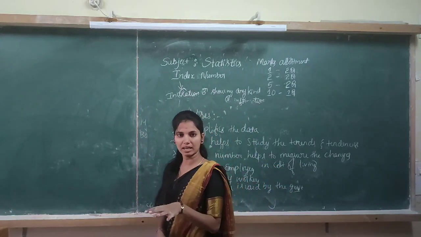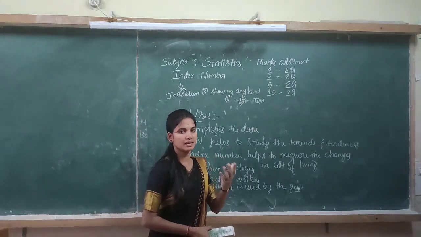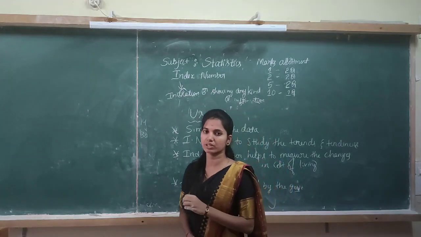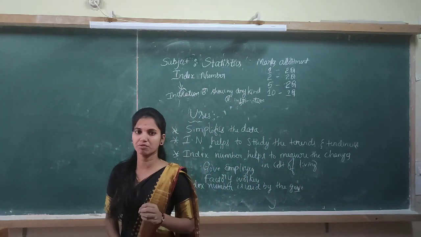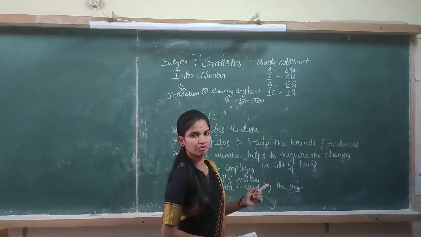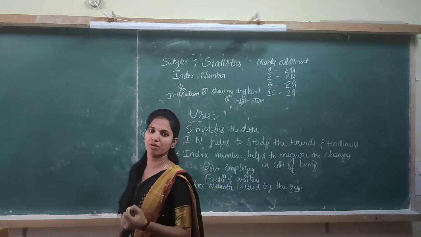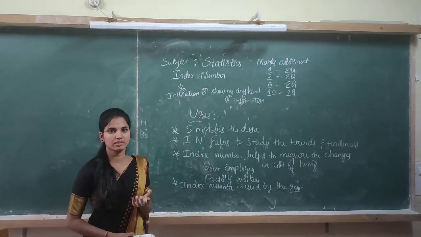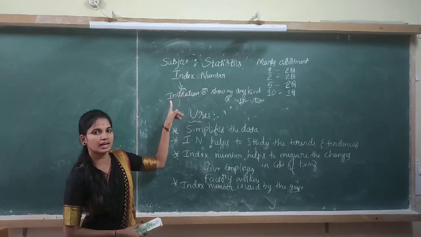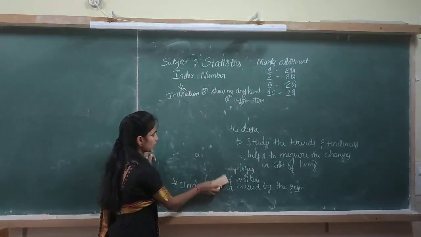That means if any goods can be imported or exported, and it is used for taxation. It is also very helpful for giving a license to new firms. If any new firm can be established, the license will be provided using this index number. This is the concept of uses of index number.